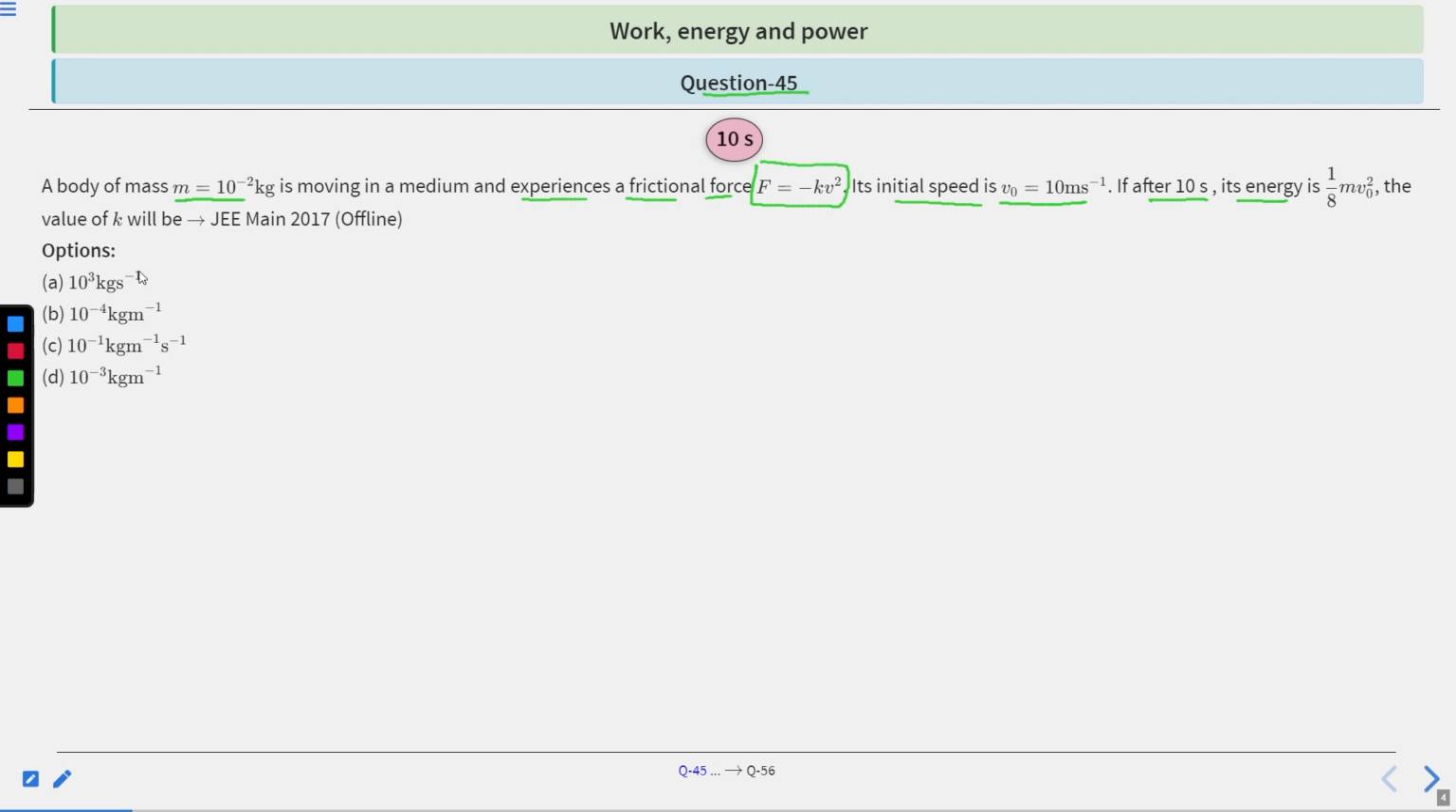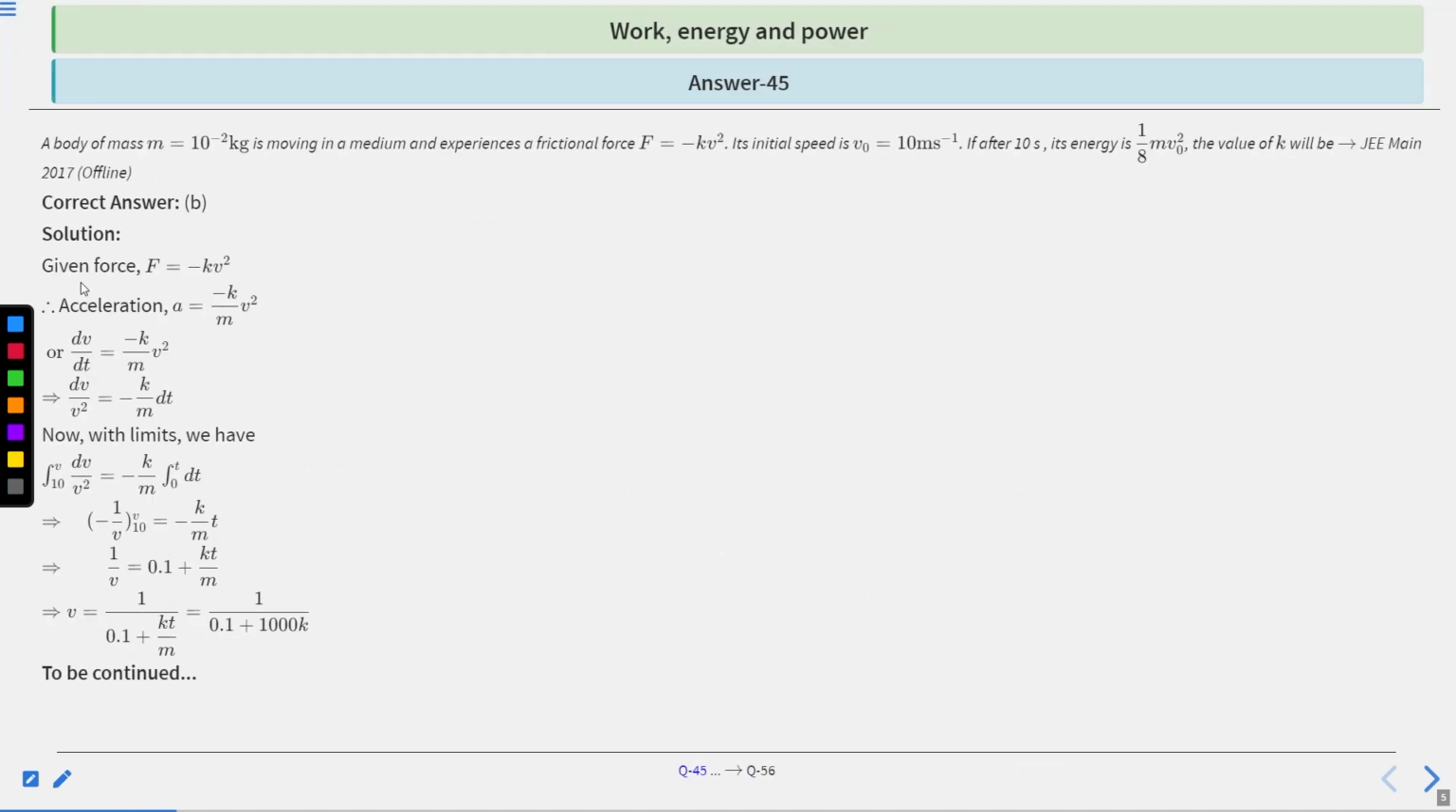So the given options are option A, option B, option C and option D. Which one is correct? Clear? You have 10 seconds to solve this question. After 10 seconds, we will provide the solution. Clear? Let's find a solution.